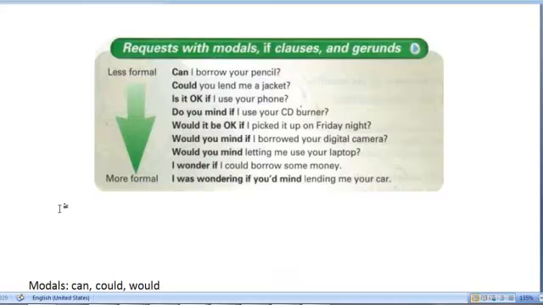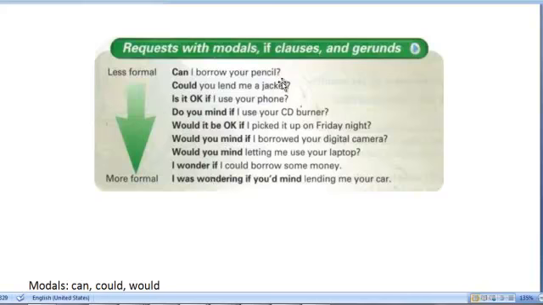So let me just quickly point out the examples that we see here. As you can see, on the left, if I use the expression, "Can I borrow your pencil?" that is something that I will typically ask a friend, someone that I'm very close to, right? So it's an informal way. It's not rude, by the way. It's simply that the other ways to ask are just a bit more polite.